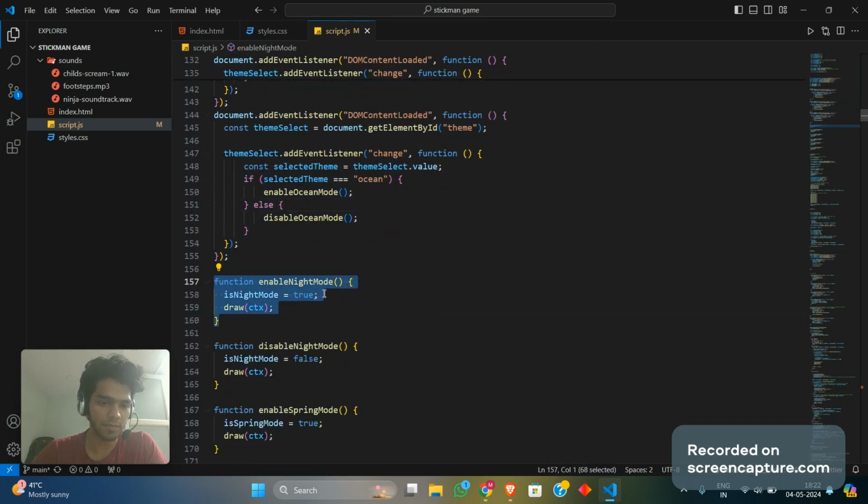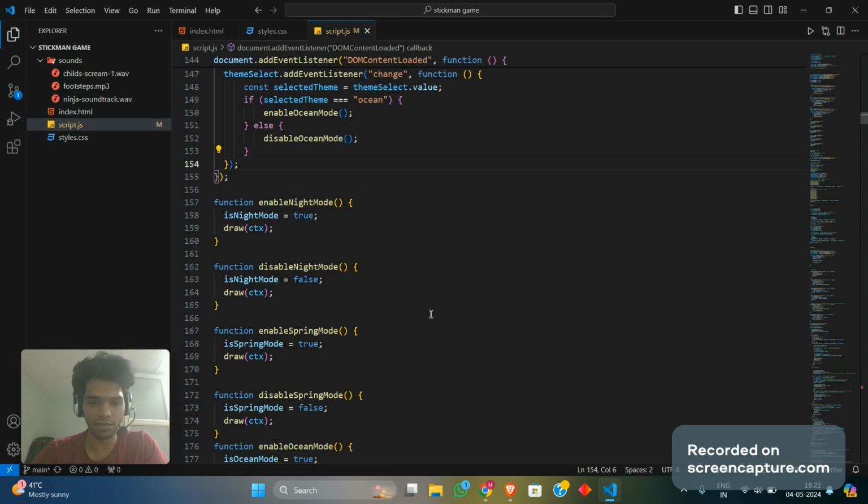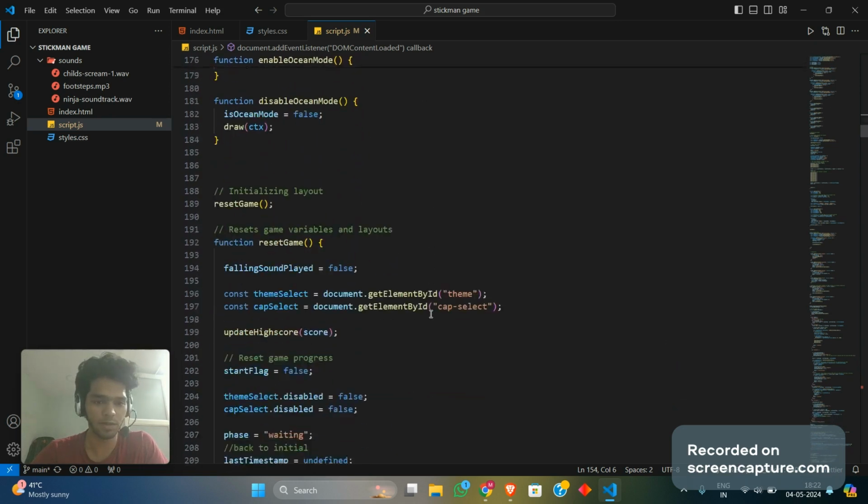Inside my night mode, what we're doing is enabling a particular global variable as true and then going inside draw. Now there's more to these themes than just this. The main function is below. We'll get to that shortly.